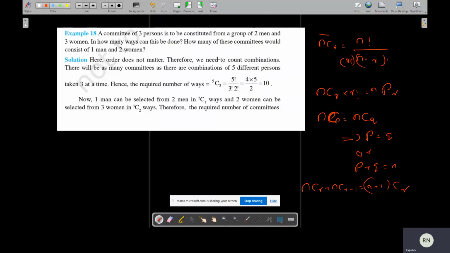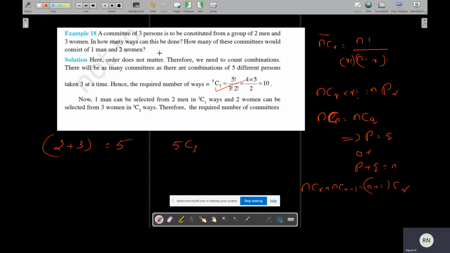A committee of 3 persons is to be constituted from a group of 2 men and 3 women. How many ways can this be done? 3 persons to be considered from a group of 2 men and 3 women. 2 men and 3 women means 2 plus 3, 5. From 5 people, we have to select 3 people. How many ways of selection? That means 5C3. This is 5C3, 5 factorial by 3 factorial into 2 factorial. Answer is 10.